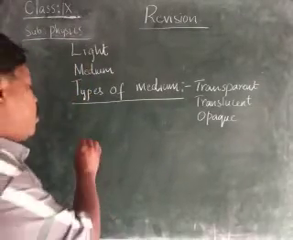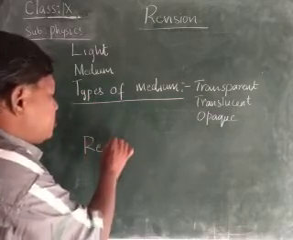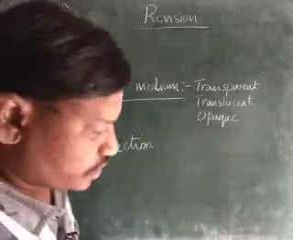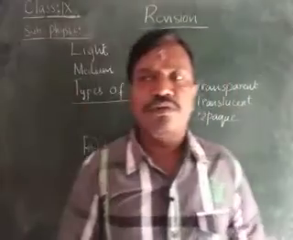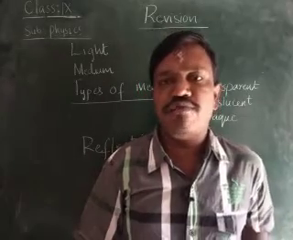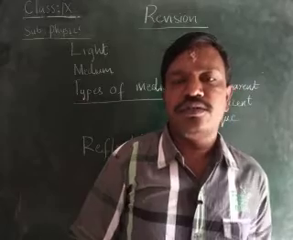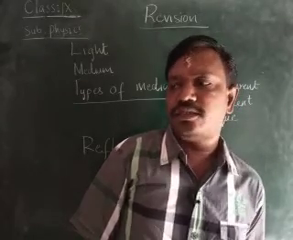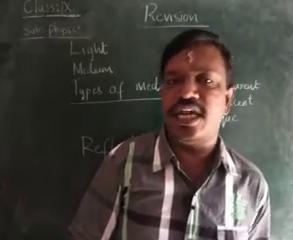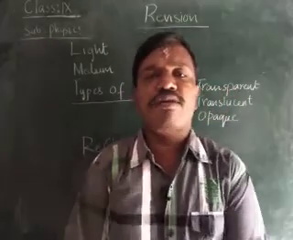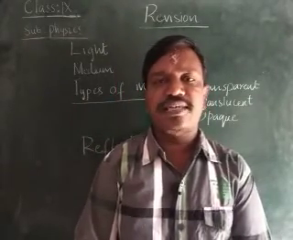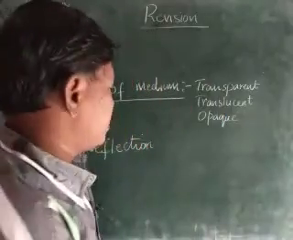And next we have, what is reflection? Reflection of light. Okay, children. What do you mean by reflection of light? Reflection means the bouncing back of light into the same medium is called reflection. When the light is traveling into the same medium, it is called a reflection.